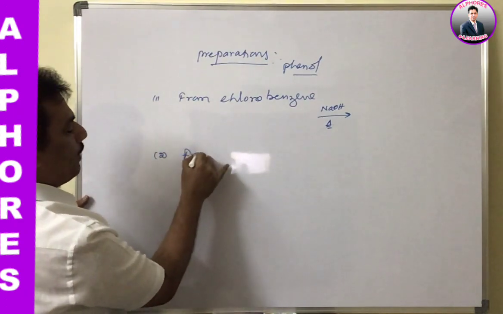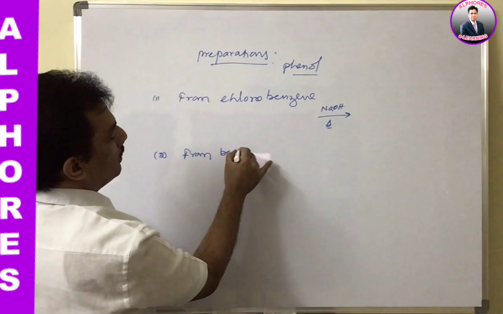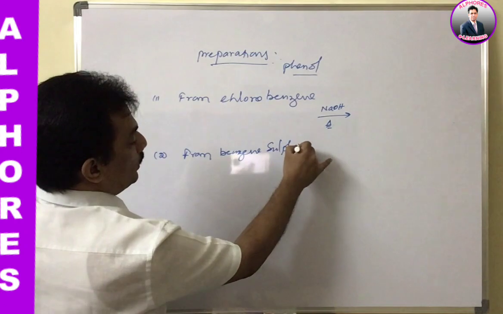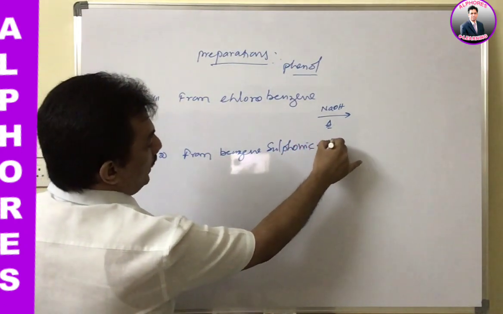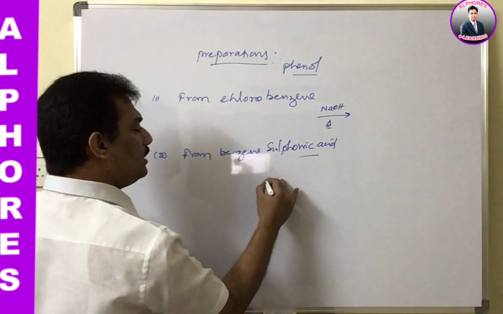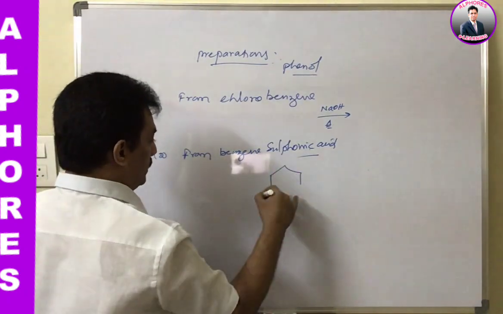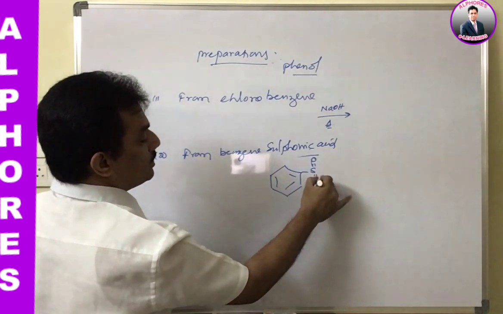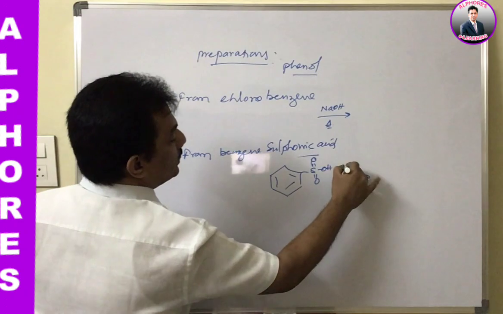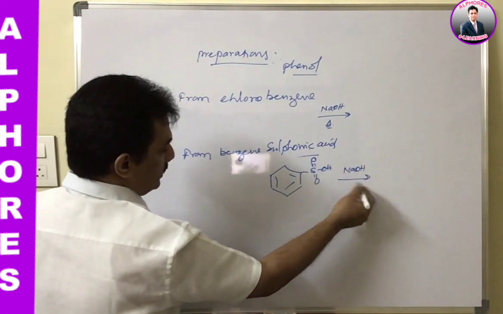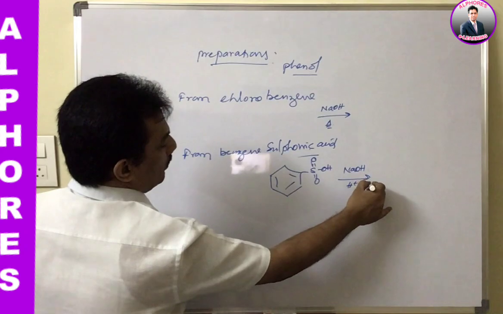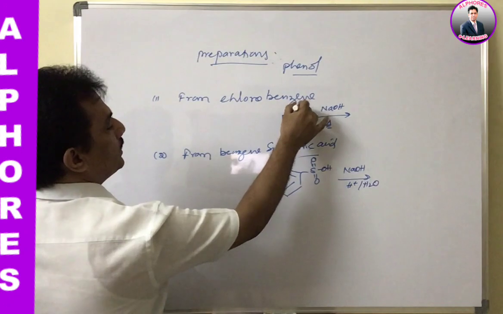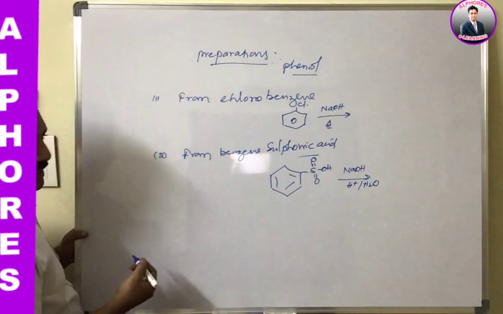And the next one is from benzene sulfonic acid. As we know, the sulfonic acid group is a highly sensitive group. It is ready to detach from the benzene ring in an easy manner. This is benzene sulfonic acid, and when it is treated with alkali, that is NaOH, followed by acid hydrolysis, we get phenol. Here also, chlorobenzene is treated or heated with NaOH.